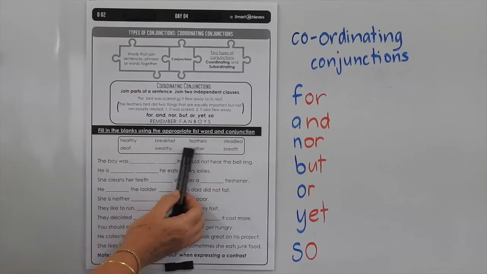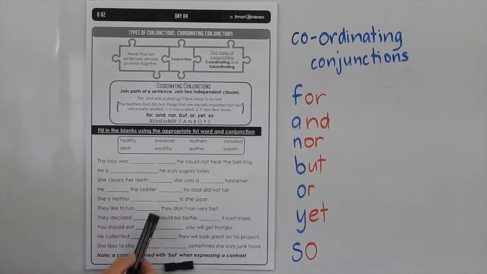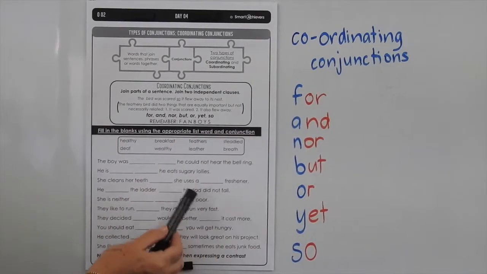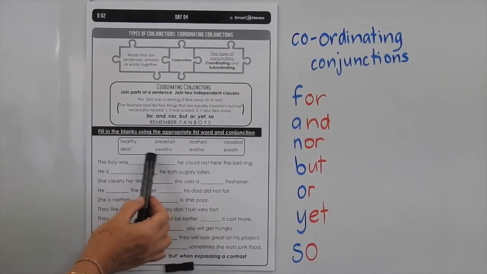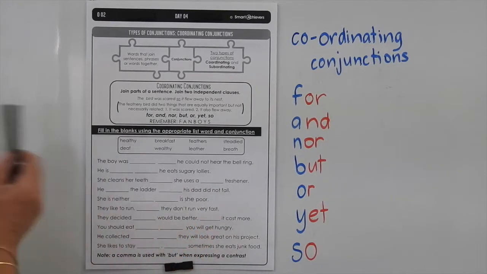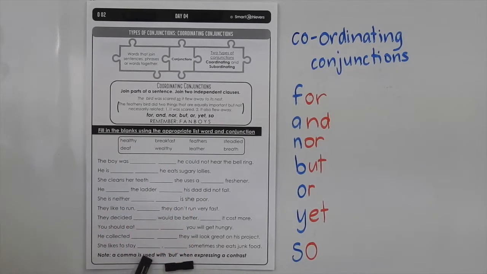So here are your list words that you're using to finish those sentences, and then don't forget you've got to use one of these coordinating conjunctions to join the parts of the sentence together to make one full sentence with 2 independent clauses in it. A comma is used with but when expressing a contrast, so don't forget that. If you're using but, it must have a comma as well.